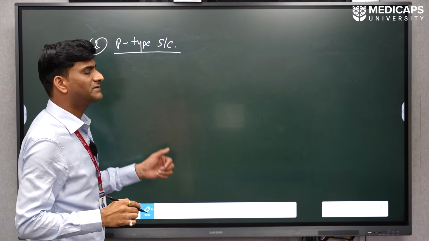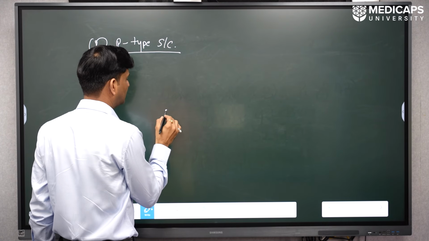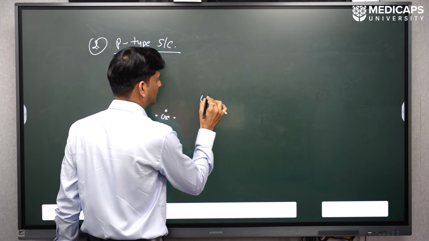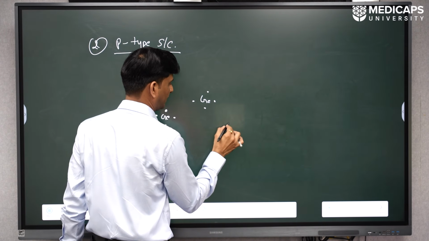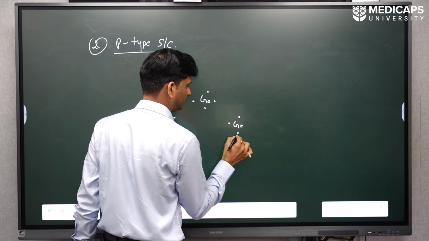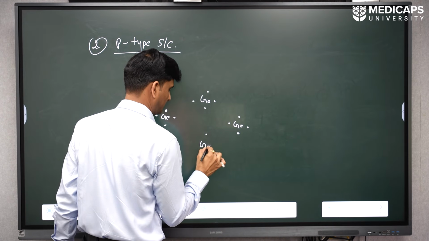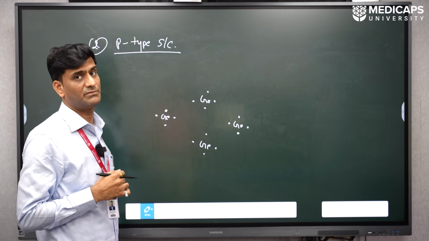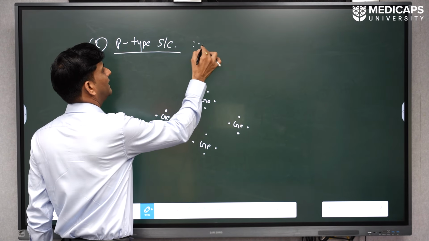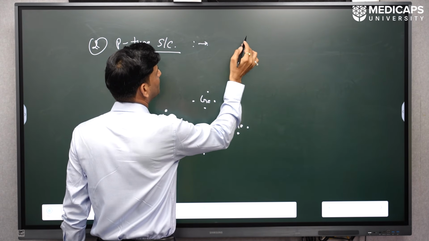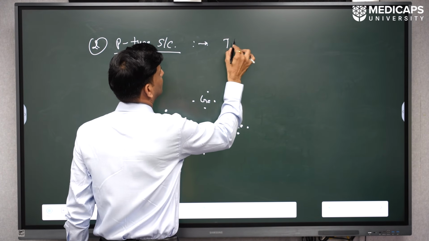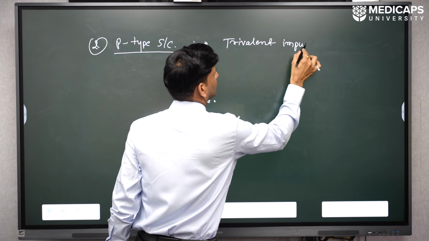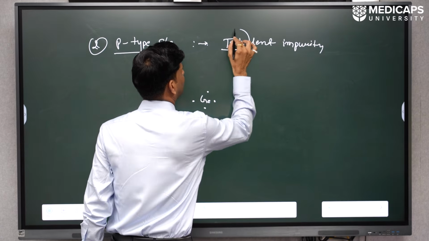In order to understand the P-type semiconductor, again we take the example of germanium, which is a pure or intrinsic semiconductor. We dope it so that we have a large number of holes. What we can add here are group 13 elements, for example a trivalent impurity, where tri represents 3.